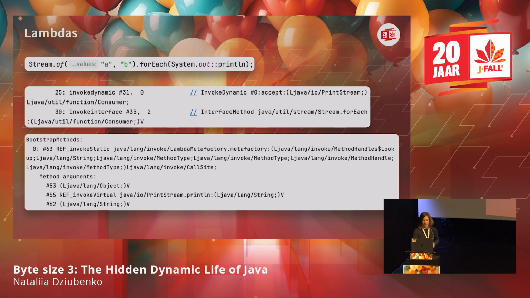So what is exciting here is that we don't end up creating any extra classes during compilation. There's actually a synthetic class created during runtime. We don't even ever see it, and it will only be created in case we hit this lambda, and it will take less space and be quite performant.